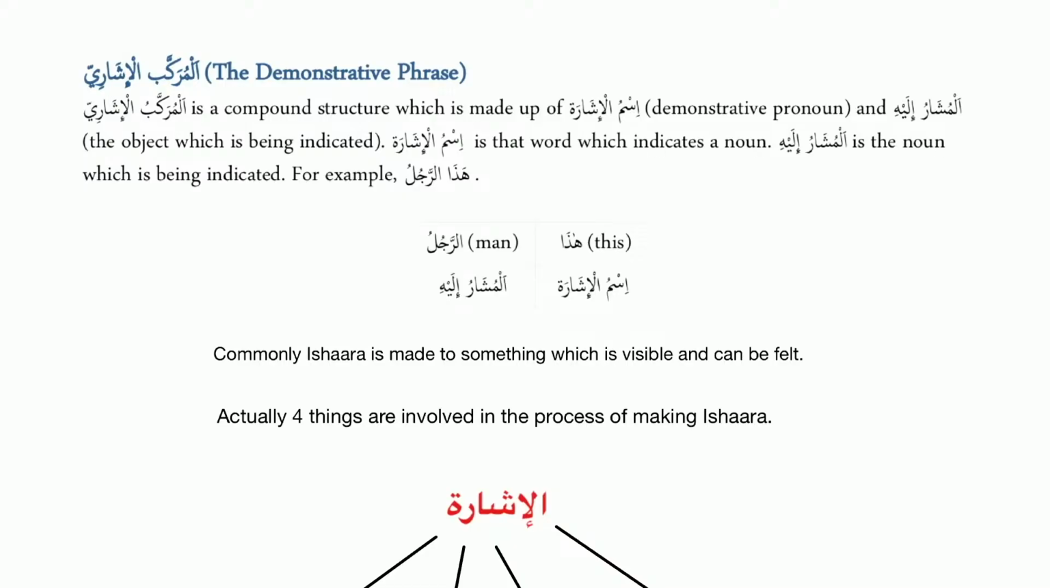So typically, in a perfect world, ishara should always accompany a hand gesture also. This is the difference between ishara and zamir. Ishara is commonly where we can feel or see. Okay? So this is how it is.